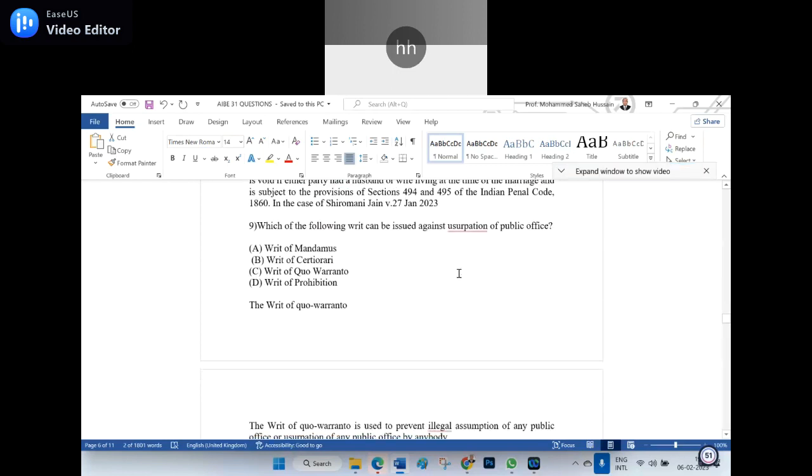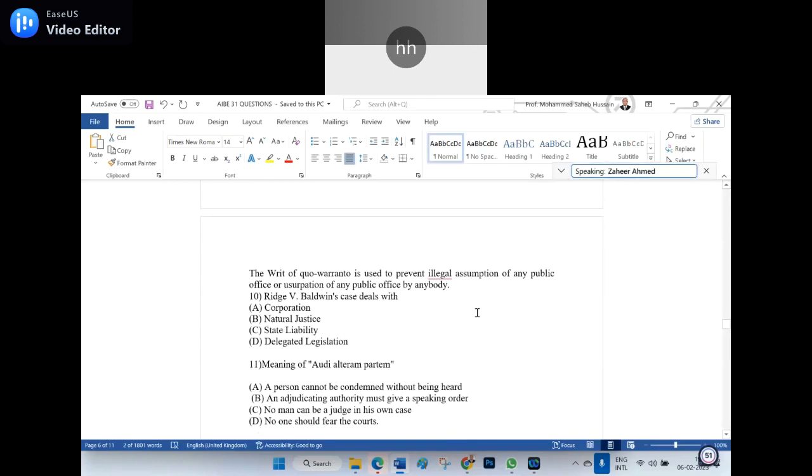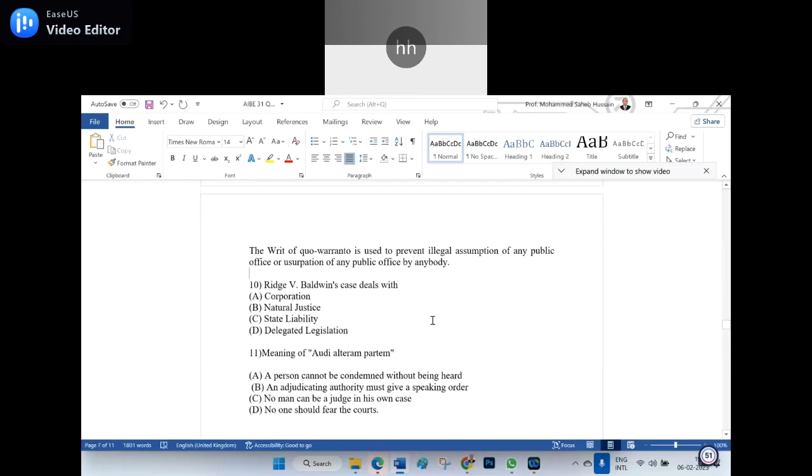Okay. Which of the following writs? I think it's a very easy question. For the usurpation of a public office, any person having a little knowledge can say that, sir, it is quo warranto. Am I right? Yes, sir. The writ of quo warranto is used to prevent illegal assumption or usurpation of any public office by anybody. So in both ways we can ask them in what capacity, quo warranto.